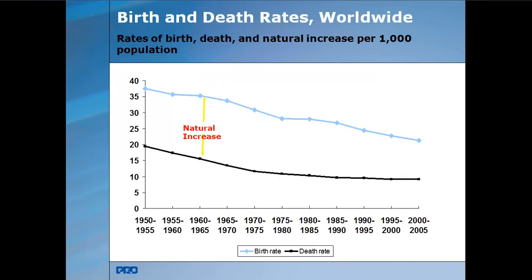And then if you see the natural increase of the population, the birth and death rates in the world population. The blue line is the birth rate, and the dark line is the death rate. The birth rate keeps increasing compared with the death rate. Now the death rate is decreasing because of the improved healthcare delivery system, and there may be other factors such as literacy, etc.